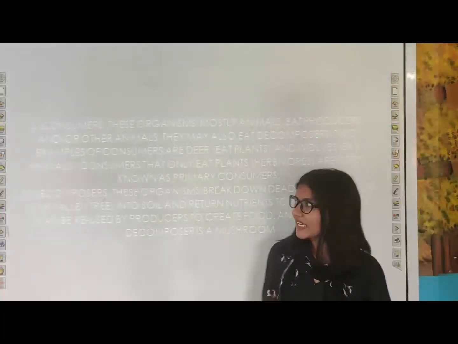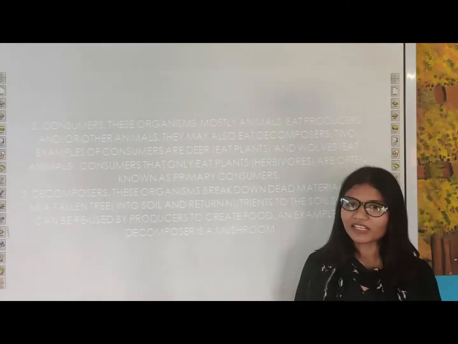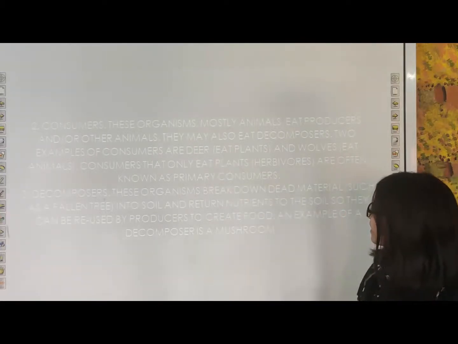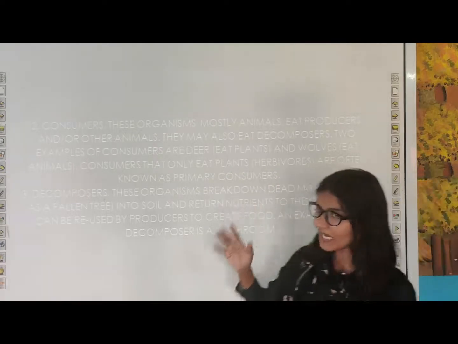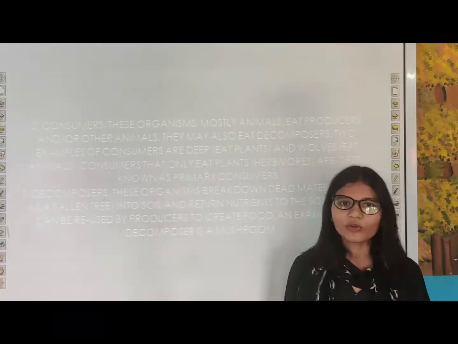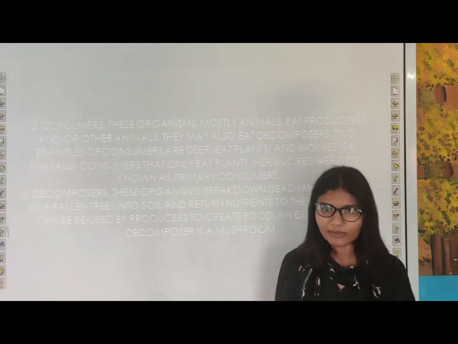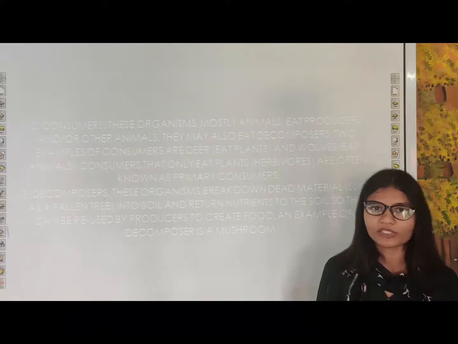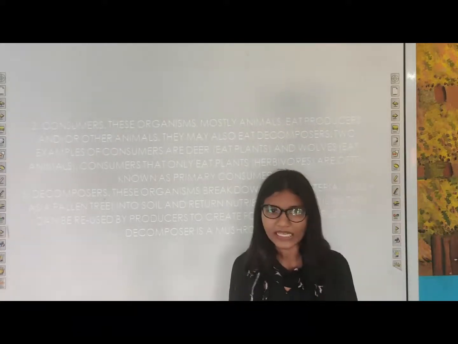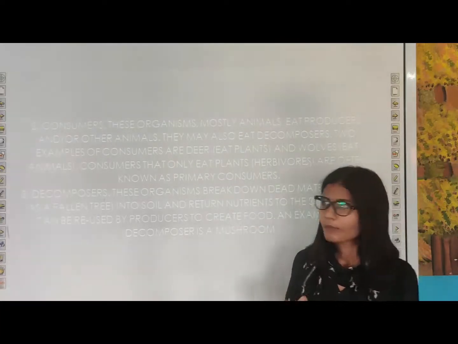Okay. So the second category is consumer. As the name suggests, consumers are the ones which consume the food. Okay. These organisms, mostly animals, eat producers directly or indirectly. So consumers can be divided into two categories. First one is herbivores, second one is carnivores. As the name suggests, herbivores feed on producers directly, and carnivores depend on the producers indirectly because they feed on herbivores which ultimately feed on producers.